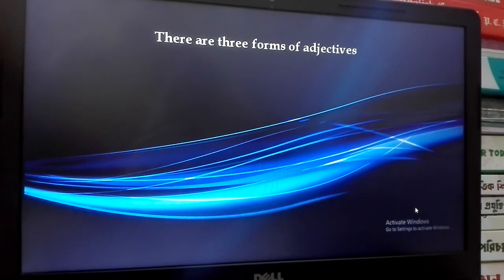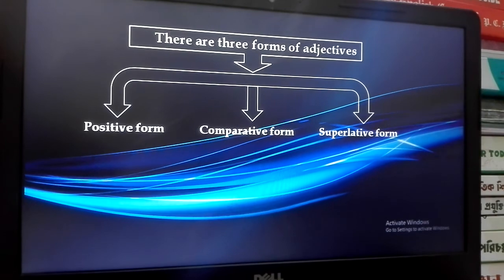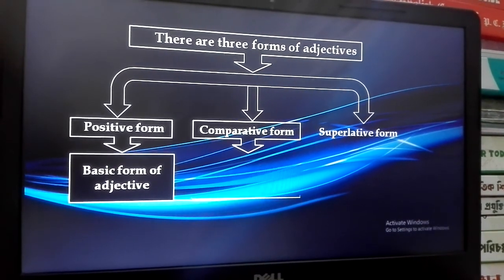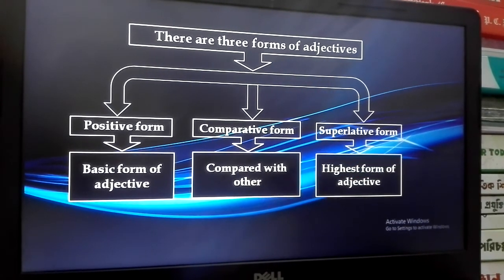There are three forms of adjectives. They are positive form, comparative form and superlative form. Positive form means base form of adjectives, comparative form means compared with other, and superlative form means highest form of adjective.